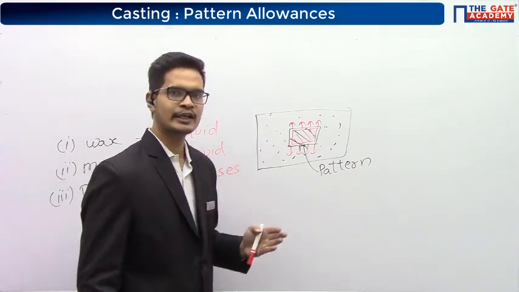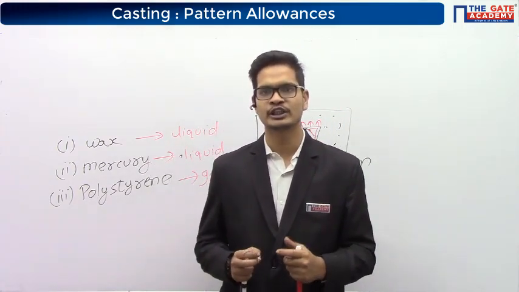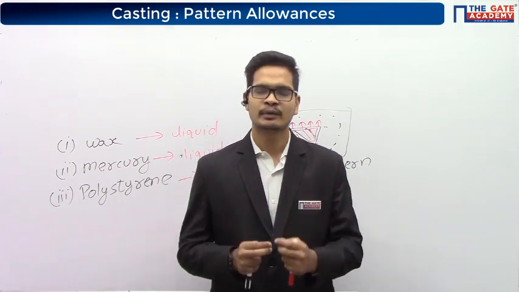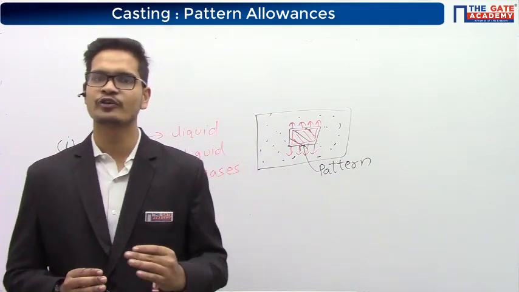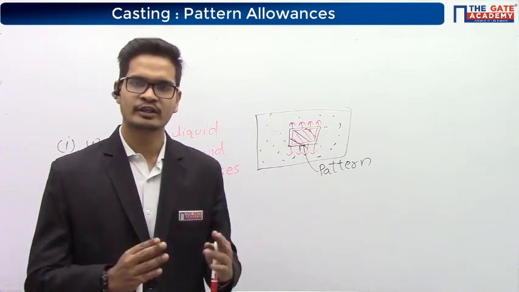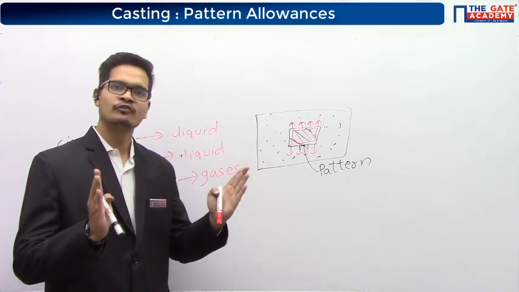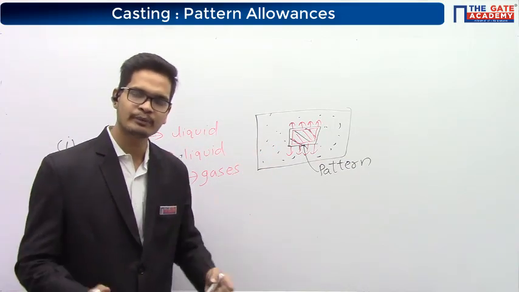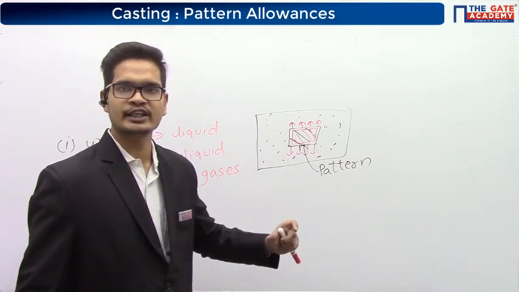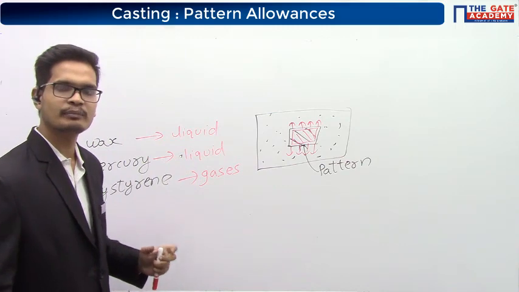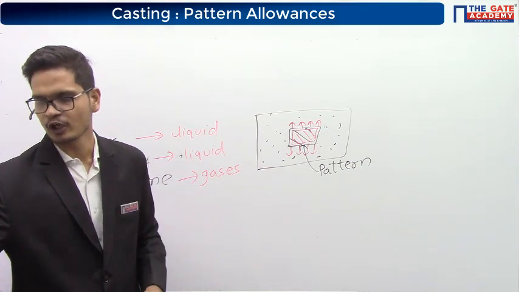Now, you might have seen that in all the allowances that we have used till now, in the pattern we were supplying extra material. In shrinkage allowance, we were making the pattern slightly bigger. In machining allowance, we were making the pattern slightly bigger, so that after machining we can remove the material. In taper allowance or the draft allowance, we are making the pattern slightly bigger in the form of tapers. This is the only allowance in which we are making the pattern slightly smaller. Hence, this one is called the negative allowance.